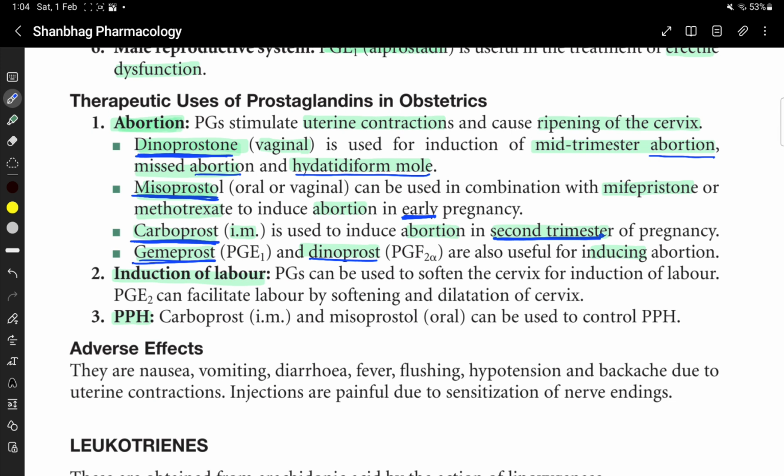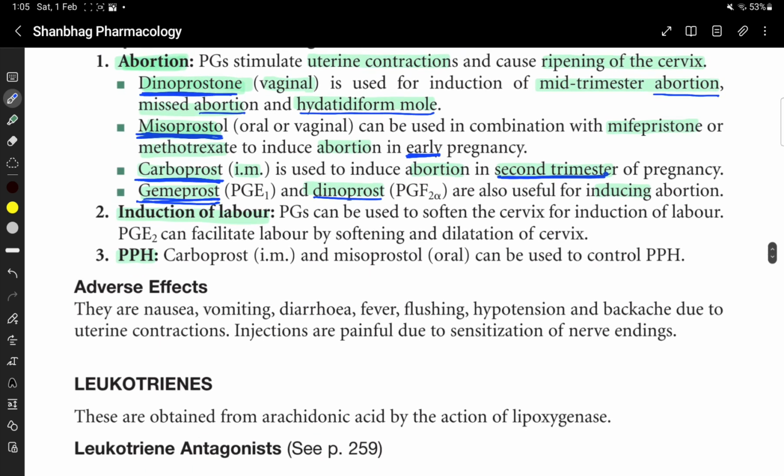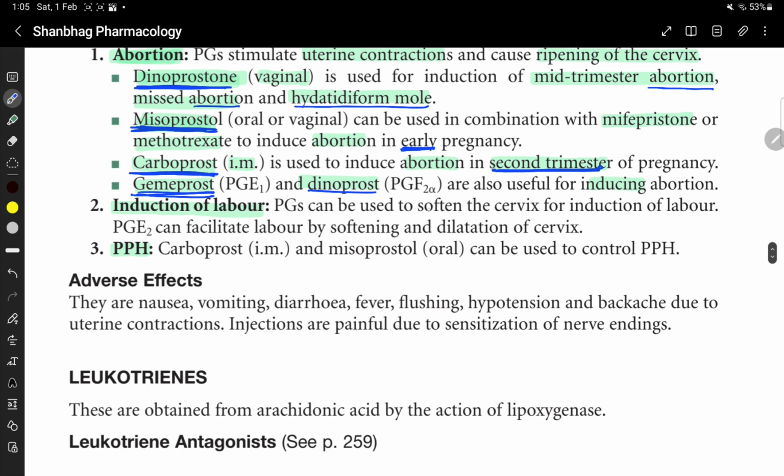Dinoprost is PGF2 alpha. Misoprostol is used in combination with mifepristone. So dinoprostone, misoprostol, carboprost, gemeprost, and dinoprost. Gemeprost is PGE1 and dinoprost is PGF2 alpha. Prostaglandins can be used to soften the cervix for induction of labor.